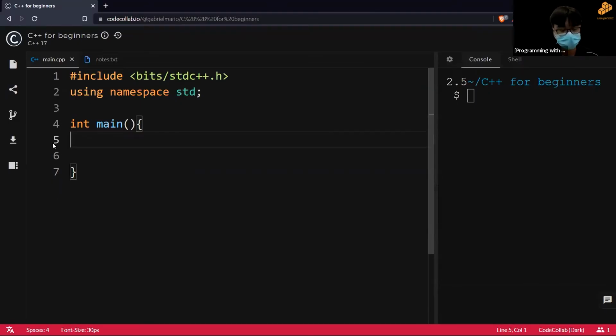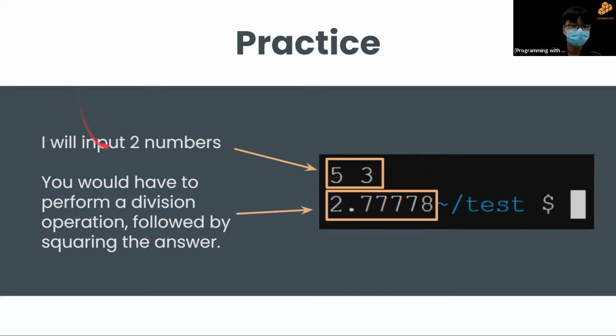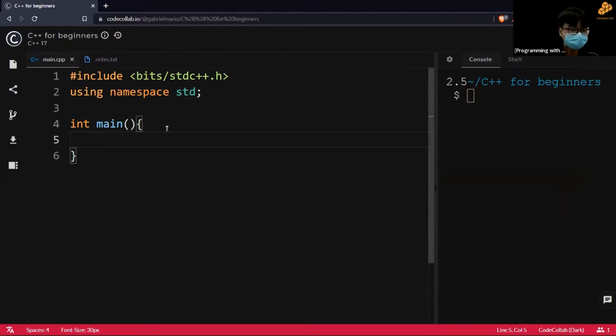Okay, let's have a brand new page. Brand new start. All right, so I need to input 2 numbers. To input a number, I need to first declare the variable. I'll explain why I declare it like this, but first, I'll declare the 2 variables.